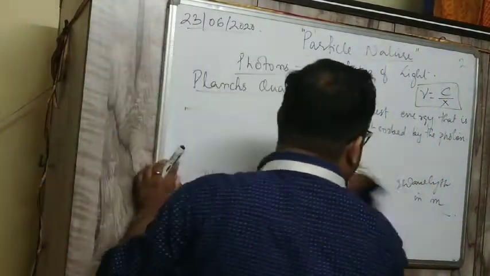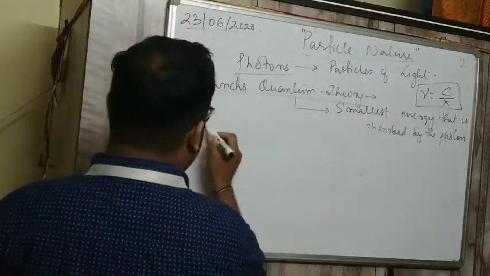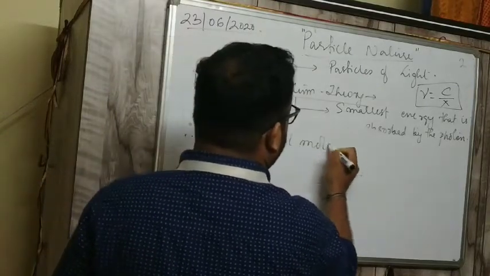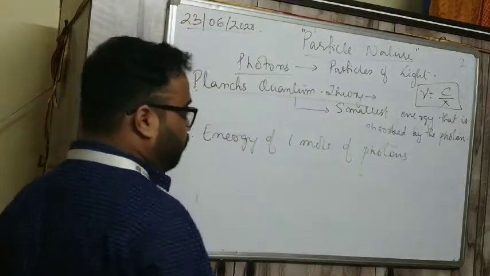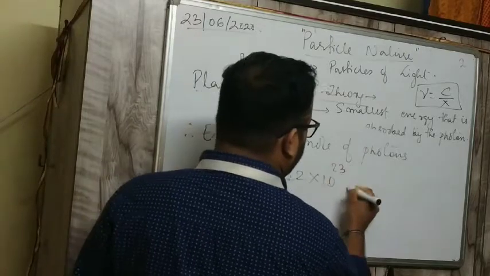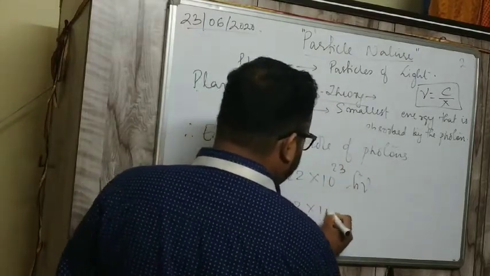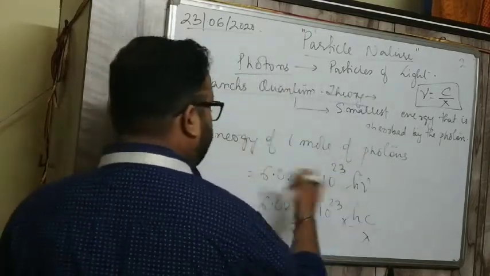So if I calculate, therefore, the energy of 1 mole of photons will be 6.022 into 10 to the power 23 h nu, or 6.022 into 10 to the power 23 into hc by lambda.